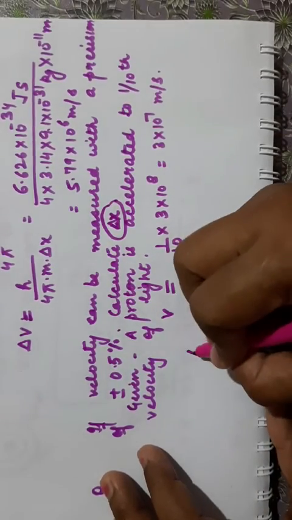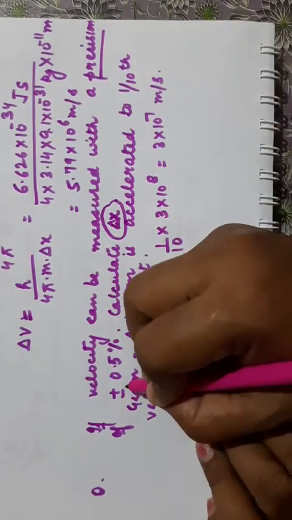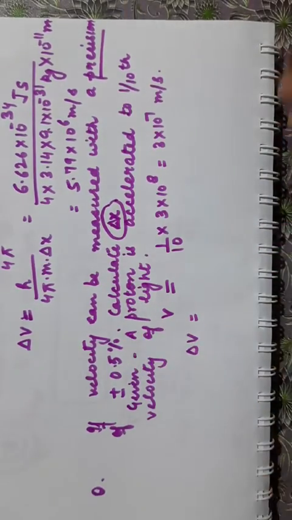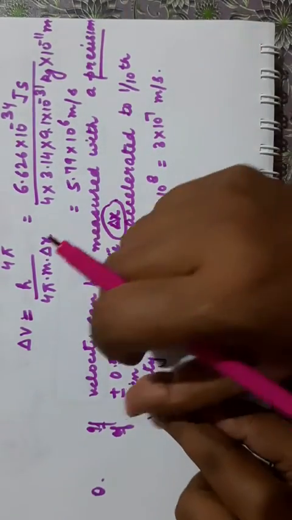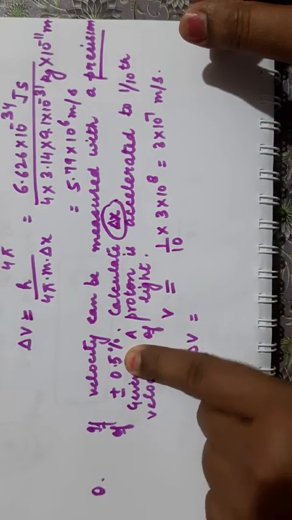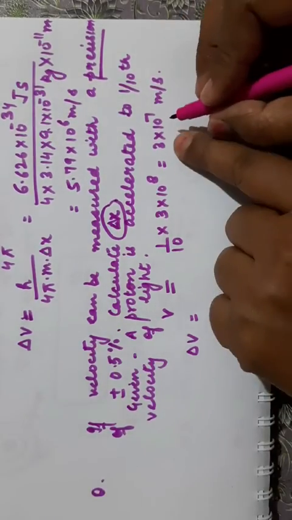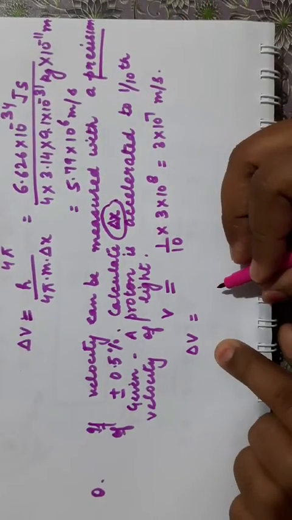Clear? Now we have to calculate the uncertainty in velocity. See, it is given a precision of plus minus 0.5%. Precision of plus minus means it will vary within this range. It will be either greater by 0.5% or less by 0.5%. So we will calculate 0.5% of this, and that will be the uncertainty in velocity.